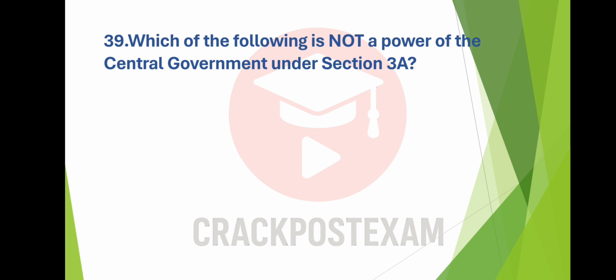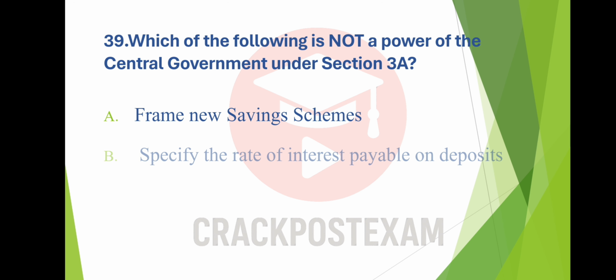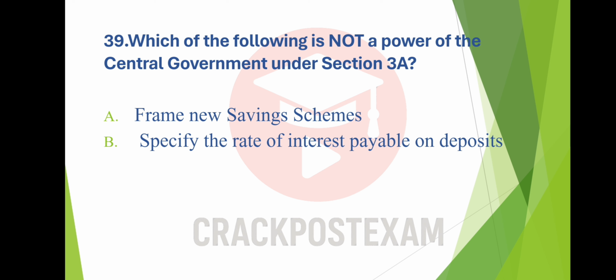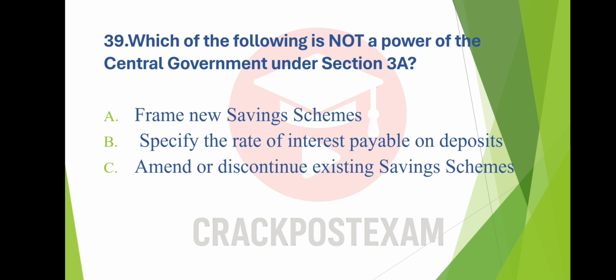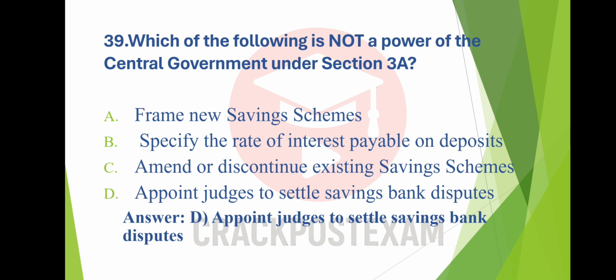Question number 39. Which of the following is not a power of the central government under Section 3A? Option A, frame new savings scheme. Option B, specify the rate of interest payable on deposits. Option C, amend or discontinue existing savings schemes. Option D, appoint judges to settle savings bank disputes. And the answer is option D, appoint judges to settle savings bank disputes.